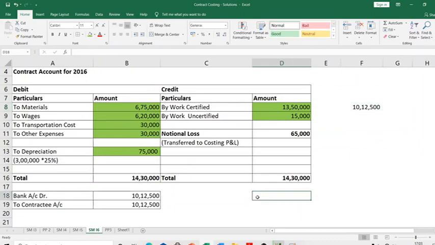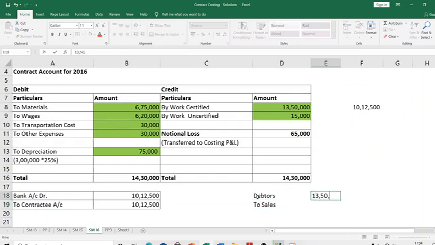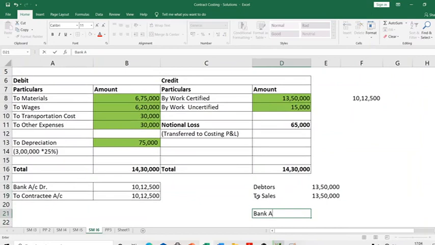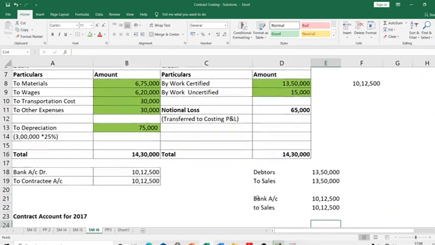I can tell you it is something like this. Had it not been a contract account, some other normal scenario, I would have passed entries like this. I would have said debtors to sales, an entry of 13 lakh 50,000. Then I would have passed another entry saying bank account to sales, an entry of 10 lakh 12,500. So net, so much balance will be there in the debtors account.